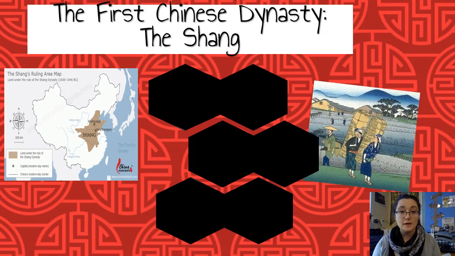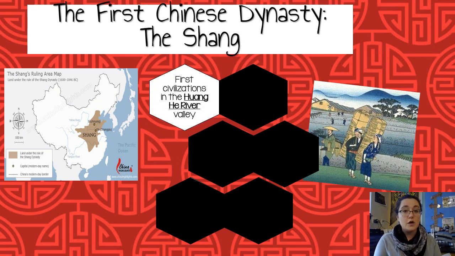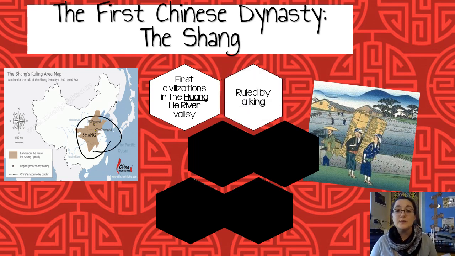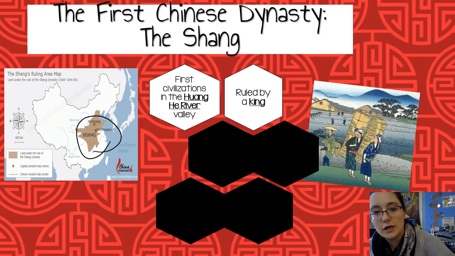So let's look now at the first dynasty of ancient China, the Shang dynasty. All right, they were right here in that Huanghe River Valley, and they were ruled by a king, so they were a monarchy. So let's draw a little crown down here.